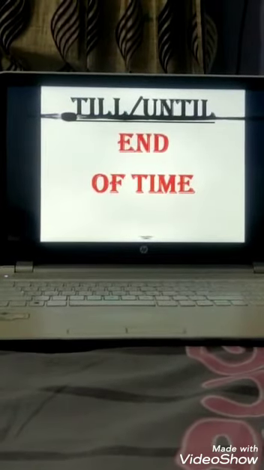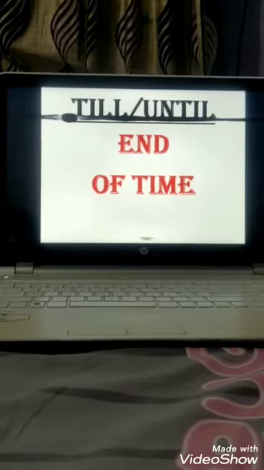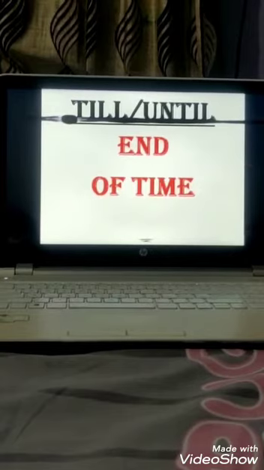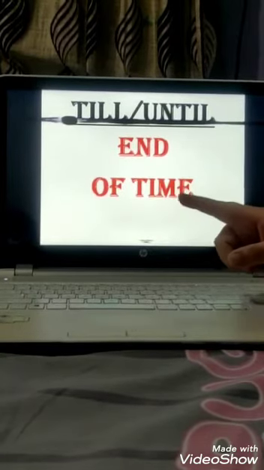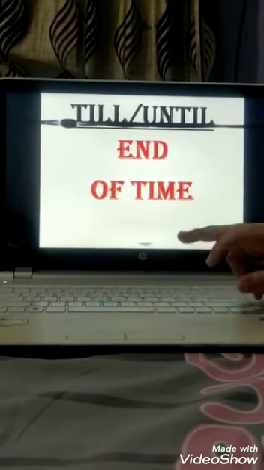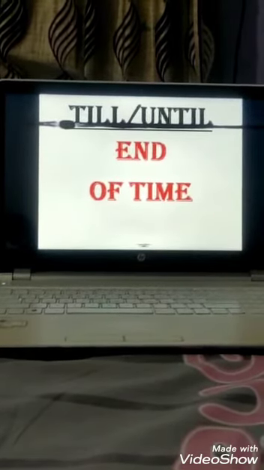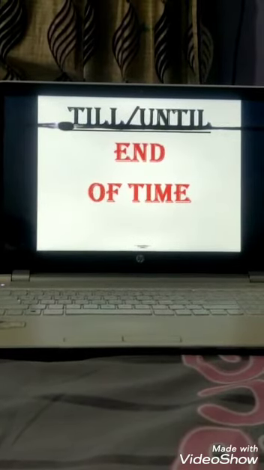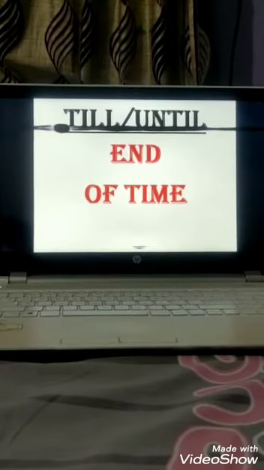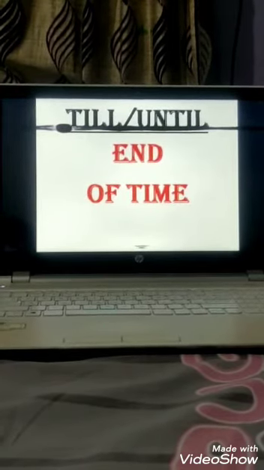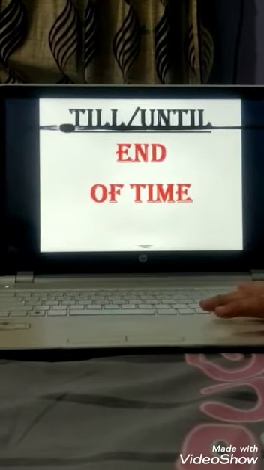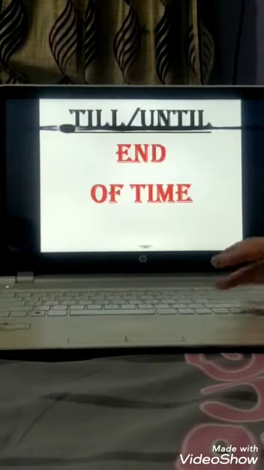Let me give you one more example. I will not go home until my work is complete. मैं तब तक घर नहीं जाऊंगा जब तक मेरा काम complete नहीं होगा. Now I have specified the end time, so I have used the until preposition. So these are the prepositions that we will study in preposition of time: at, on, in, for, since, till and until. 6 prepositions. I hope you have understood the preposition of time.